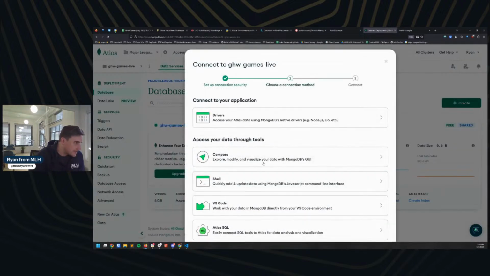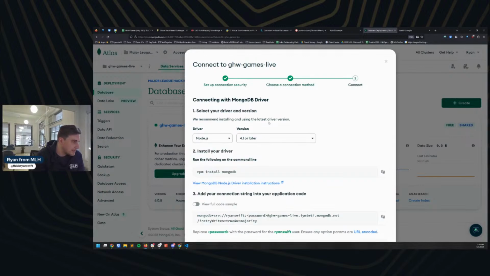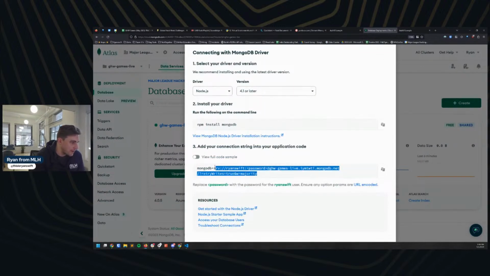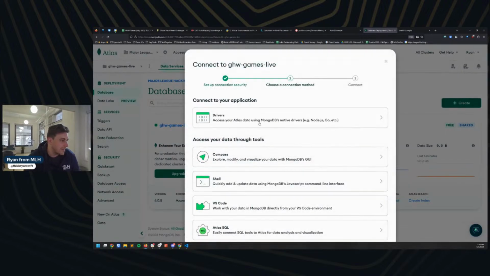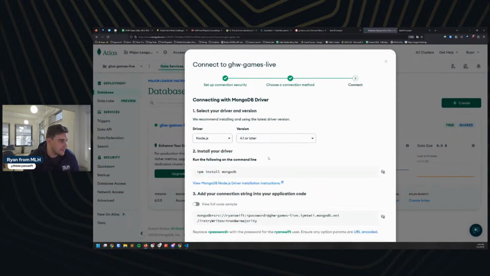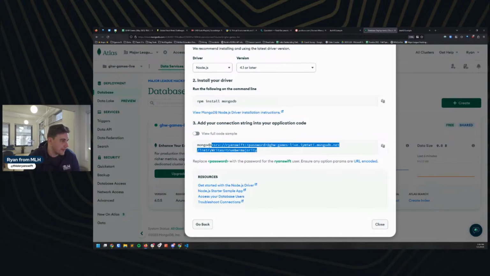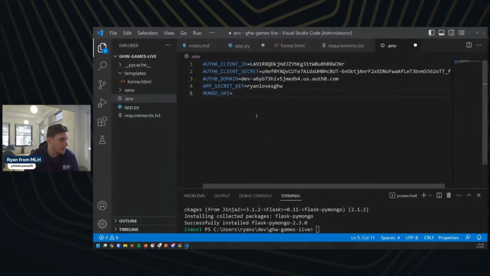So let us see if we can find this. This is what I wanted. This is the connection code that we want right here. And the way I got to that is, again, just hitting connect. And then I'm going to do drivers. And if I scroll down here, I'm going to just find this string. And I do need to replace the password. So just to show you all how to do that.